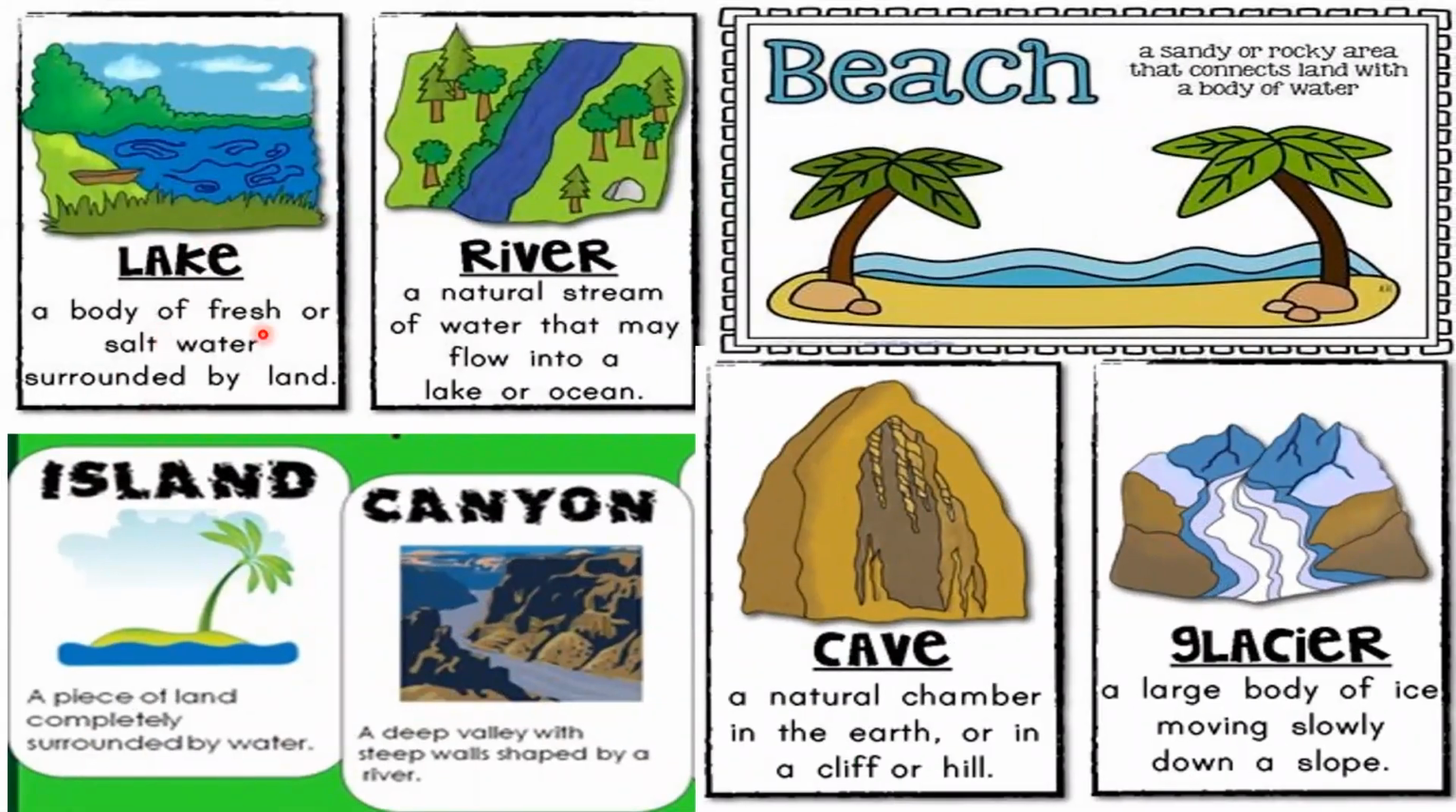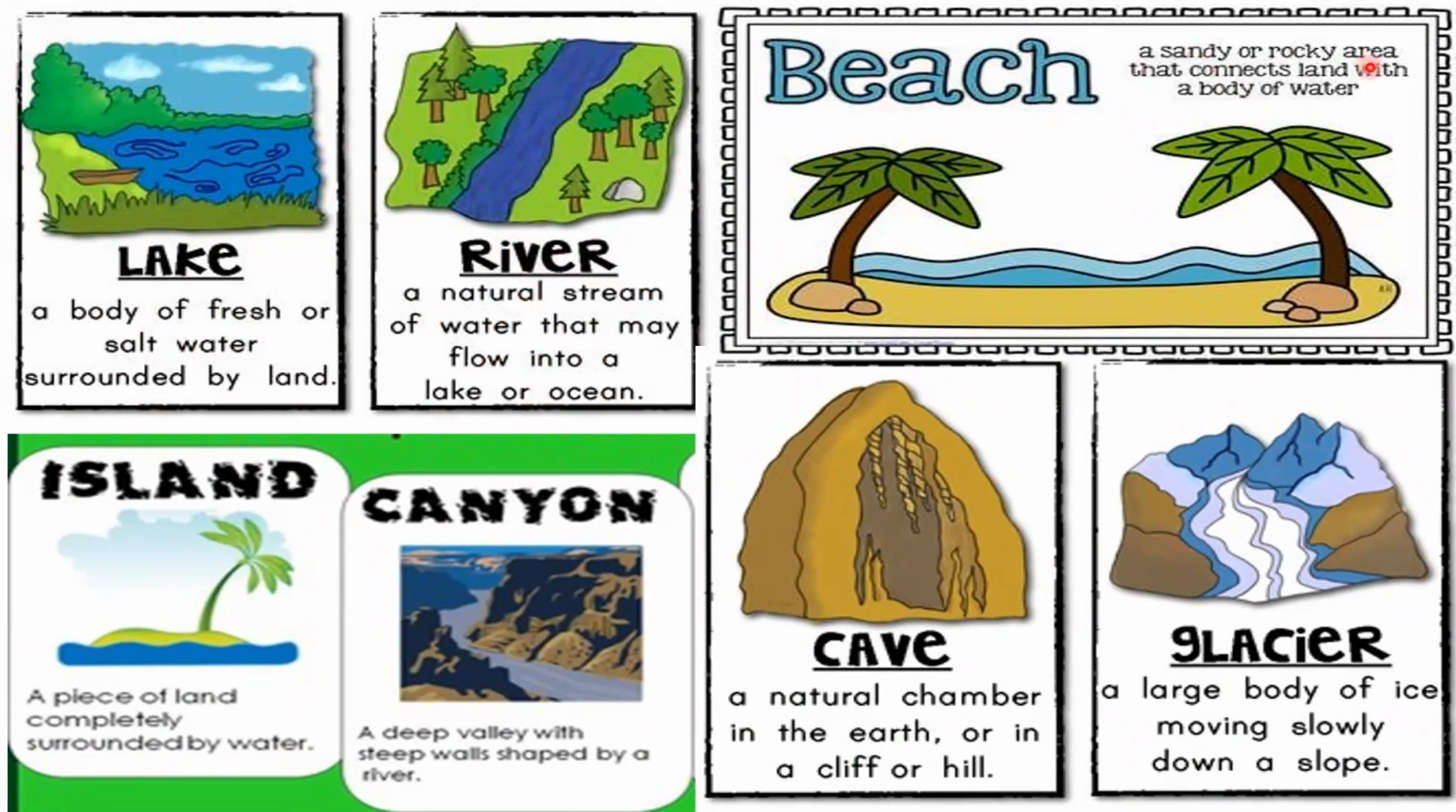Lake. A lake is a body of fresh or salt water surrounded by land. For example, Ular Lake in Kashmir is the largest freshwater lake in India. And Chilka Lake is the saltwater lake, which is the largest lagoon in Asia. River, a natural stream of water that may flow into a lake or ocean. It's nothing but running water.